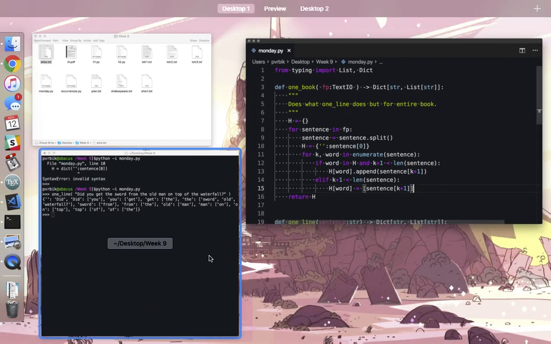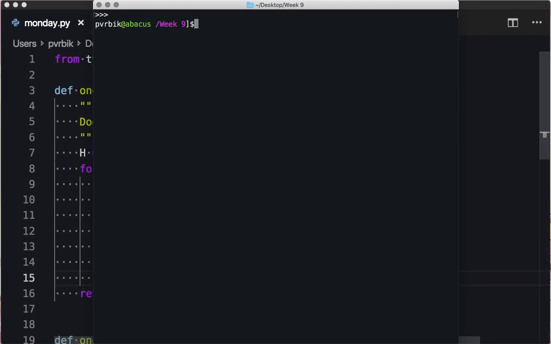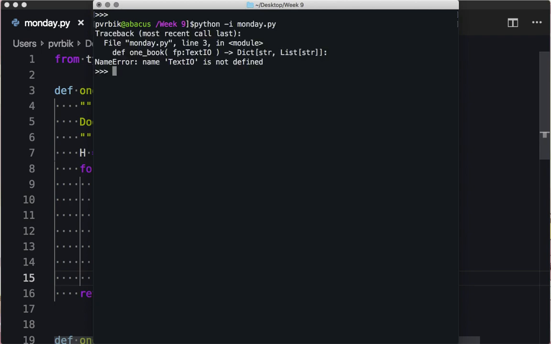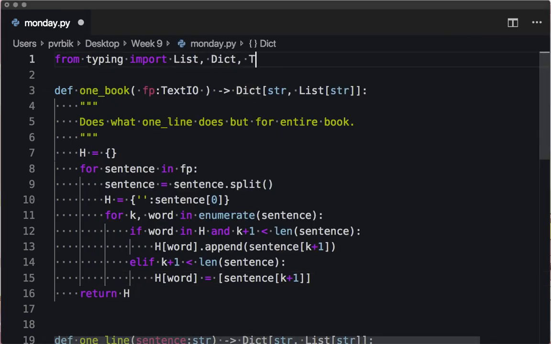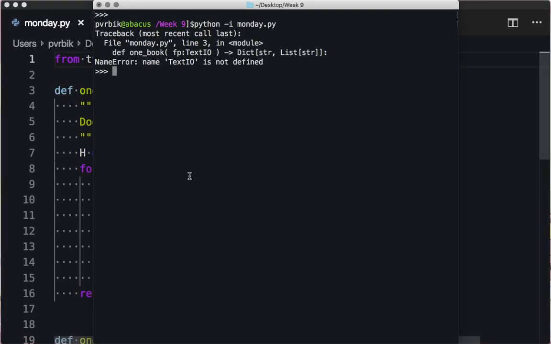Return H. Okay, let's see if this works. It's going to give us a lot bigger dictionary this time. So, what's the right thing? Is it not text.io? Oh, you forgot to import it. I forgot to import it. Thank you.